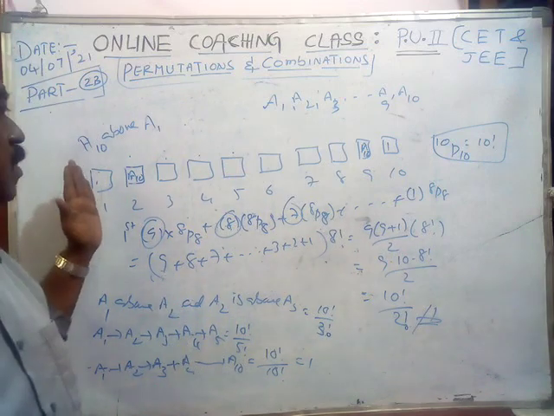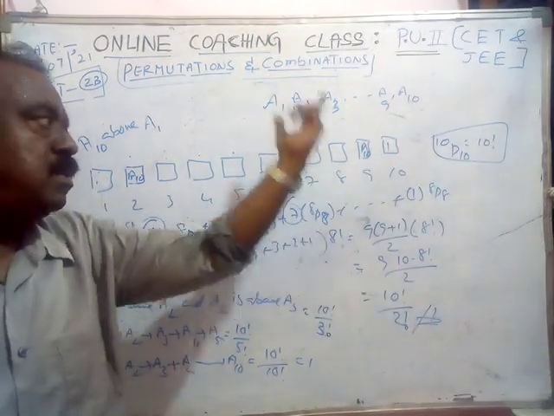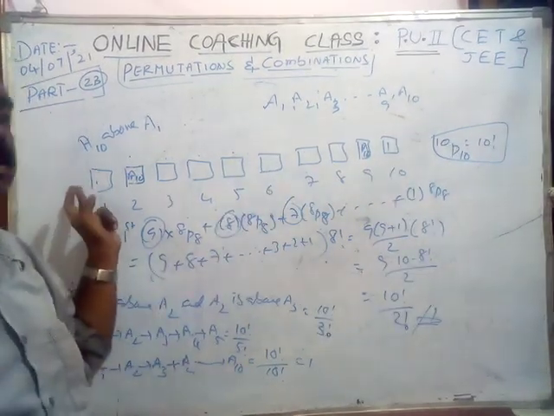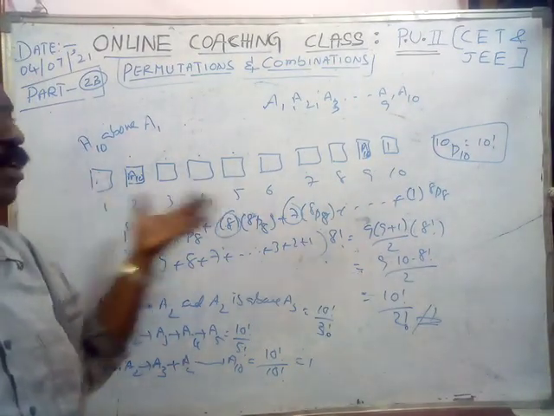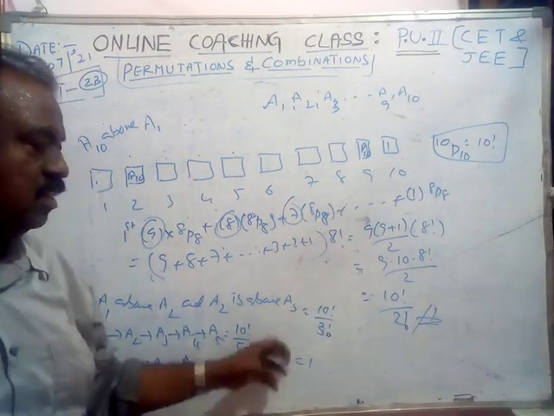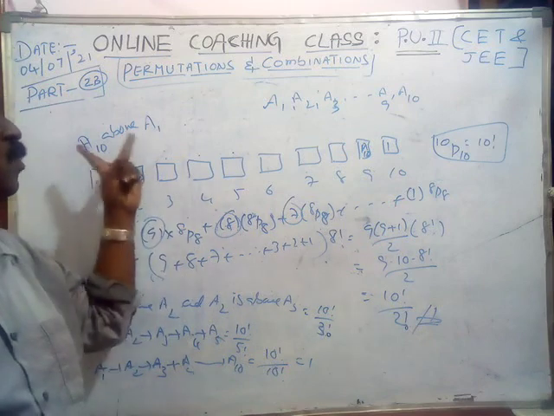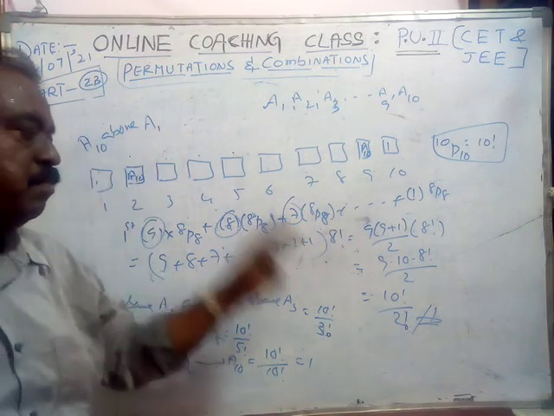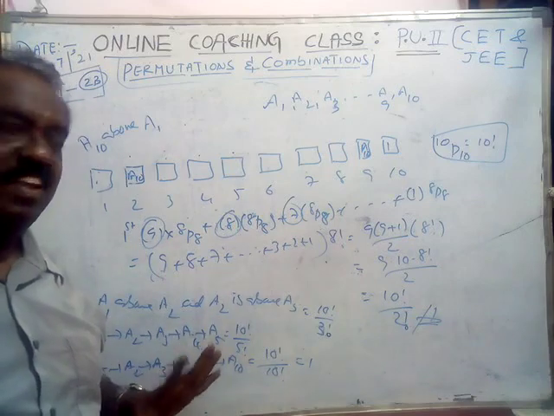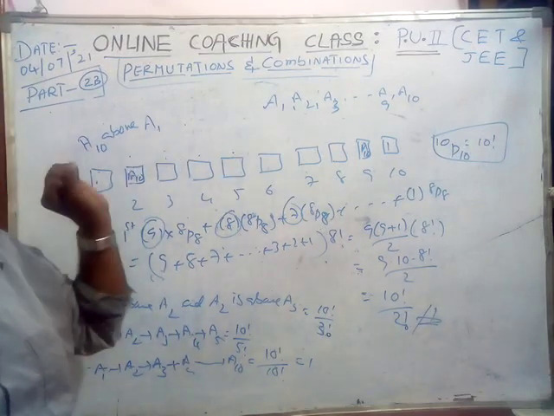A1 before that one, A2, A3, A4, up to A10. Okay? Like that, only one way. So it is 10 factorial by 10 factorial, only one way is there. Yes, this formula is correct. If 2 members, by 2 factorial; if 3 are there, by 3 factorial. Okay? Very fantastic problem.